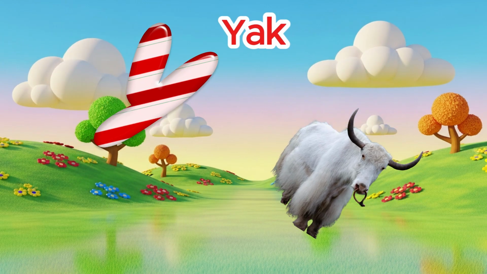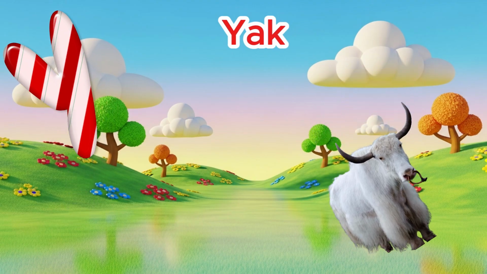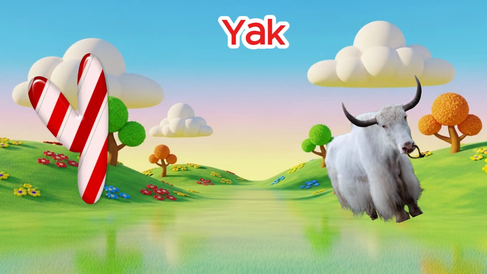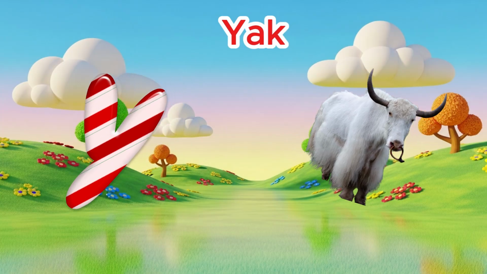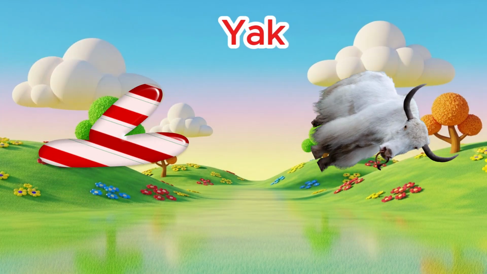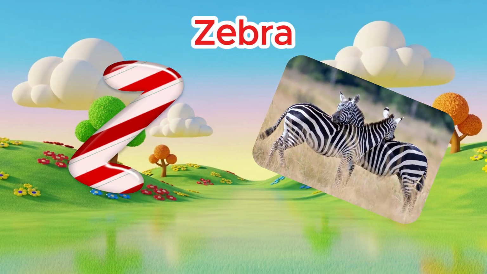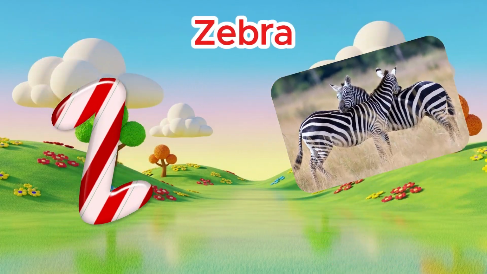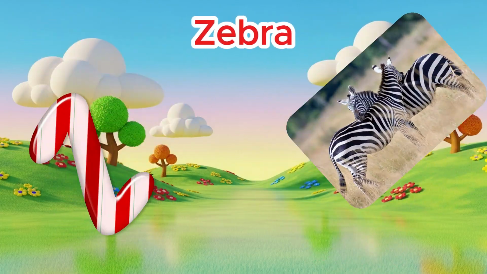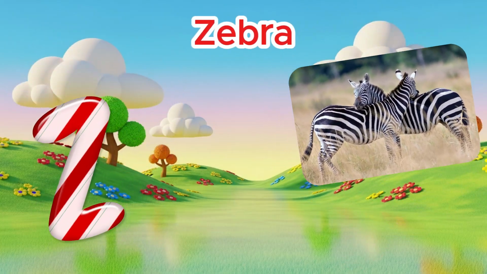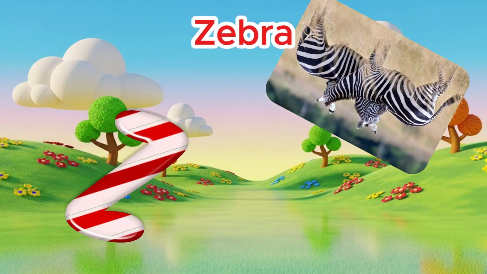Y is for yak. What? Yak, yak, yak. What is for yak? Z is for zebra. D, zebra. D is for zebra.